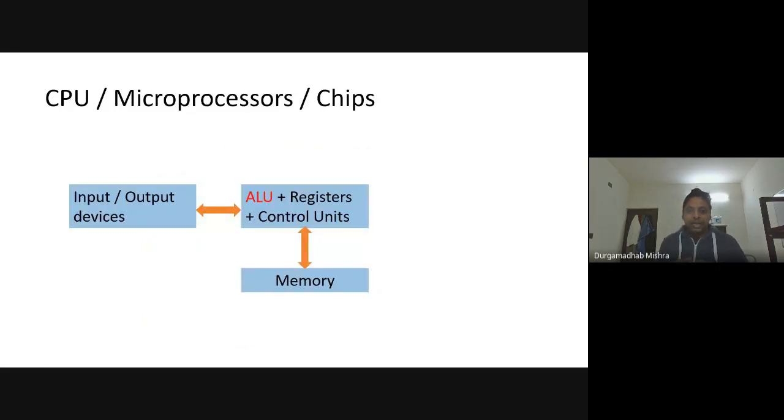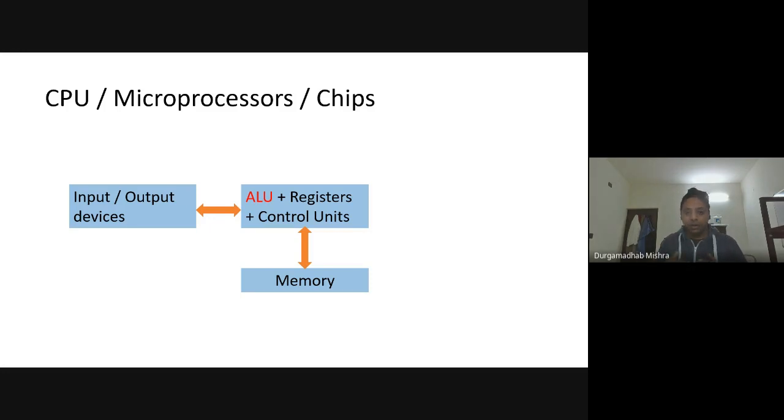When you look at the basic architecture, your CPU will be performing arithmetic and logic operations, and maybe some registers or control units. Then you have the input and output devices through which you communicate with the CPU, because they only understand binary code. So you communicate with them using a language where they can understand these binary codes.